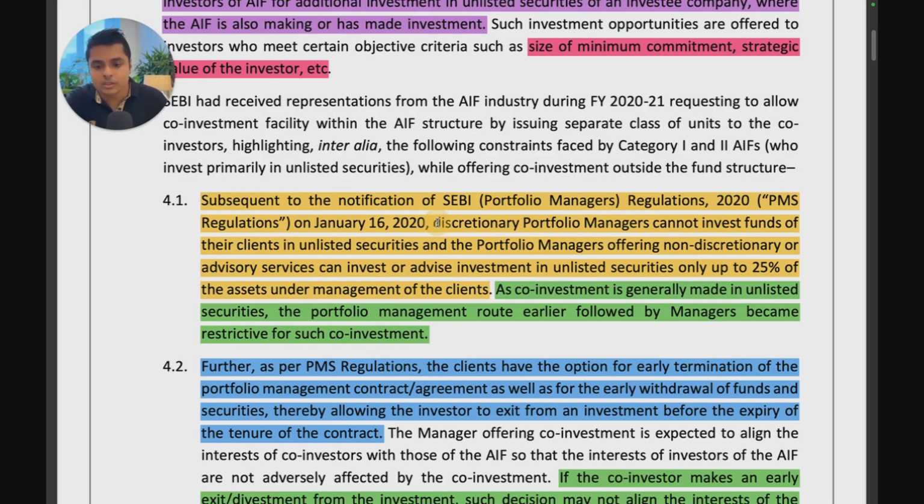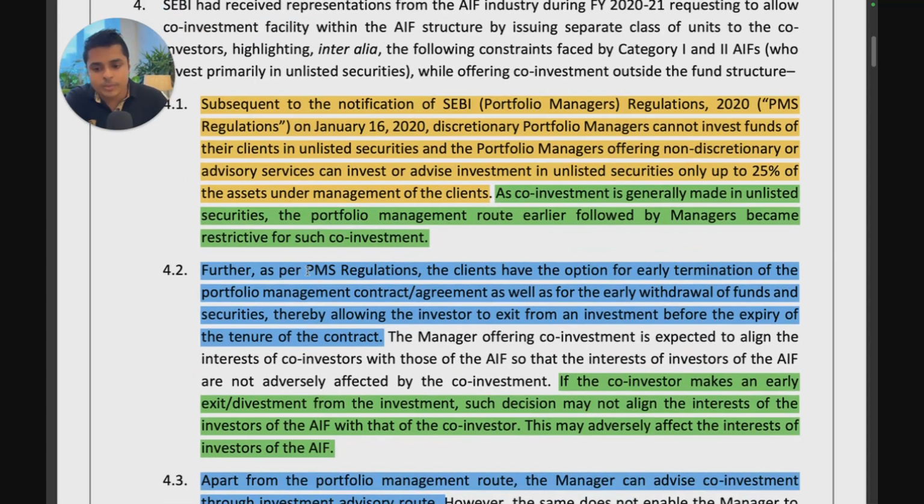They couldn't invest in unlisted securities if they were discretionary, and non-discretionary they could only invest 25% in unlisted securities. So they suggested, why don't we do a separate class of units. Further, as per PMS regulations, the clients have an option for early termination of the portfolio management contract or agreement, as well as for early withdrawal of funds and securities, thereby allowing the investor to exit from an investment before the expiry of the tenure of the contract.